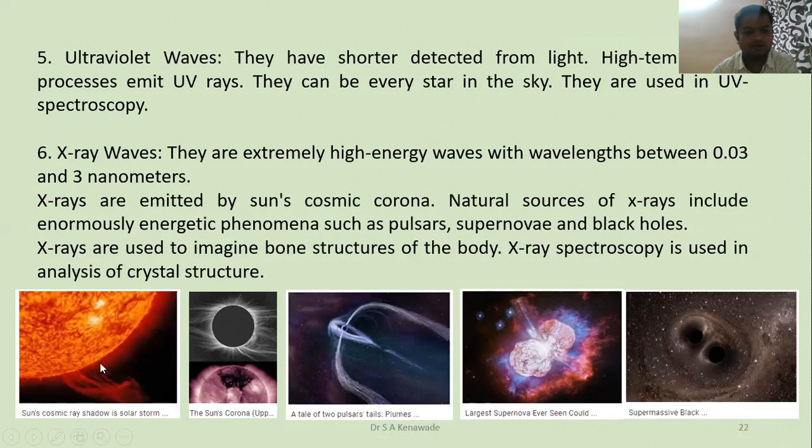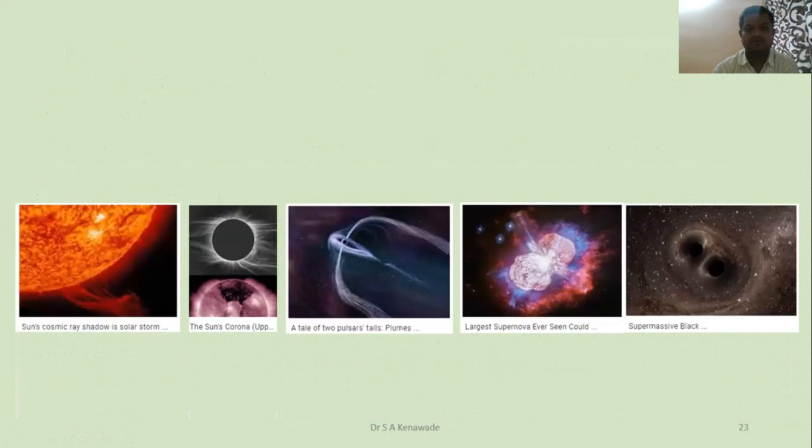This is the diagram of the sun's corona, and the shadow is the solar storm. X-rays are used to image bone structure of the body. X-ray spectroscopy is used in analysis of crystal structure.